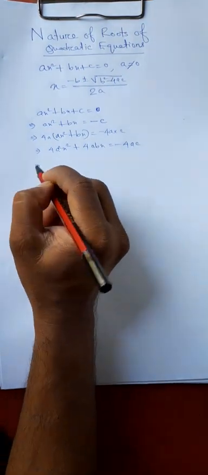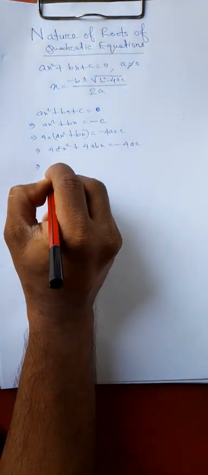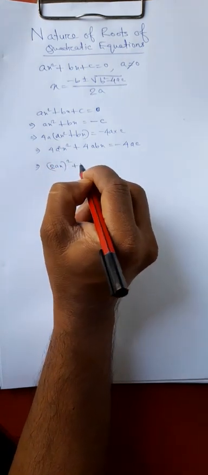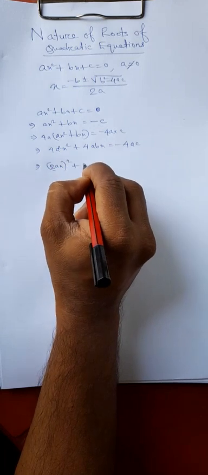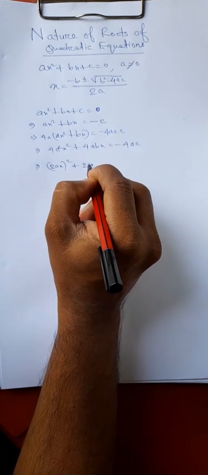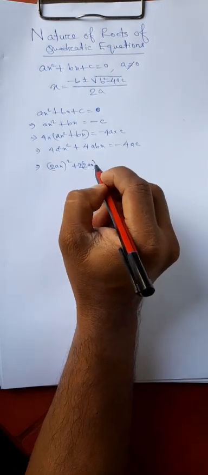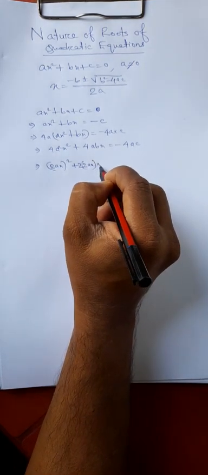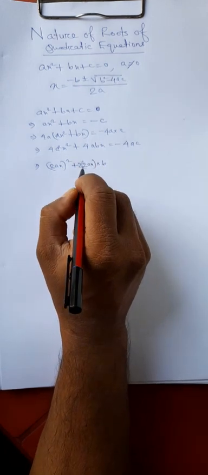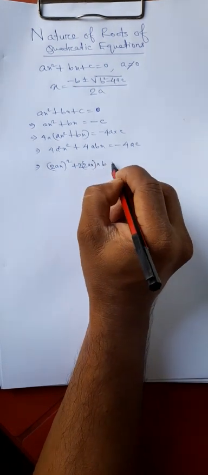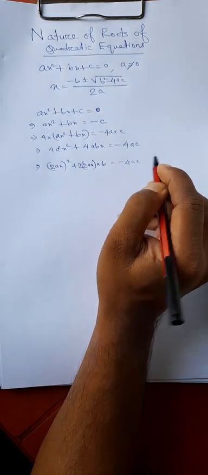Now this can be written as a perfect square, twice of ax whole square, plus this can be written as a product of 2 into twice of ax into b, which is 4abx, equal to minus 4ac.